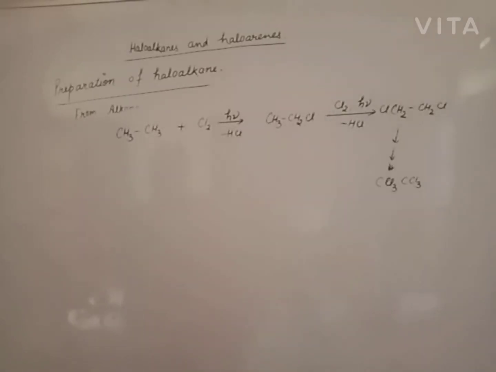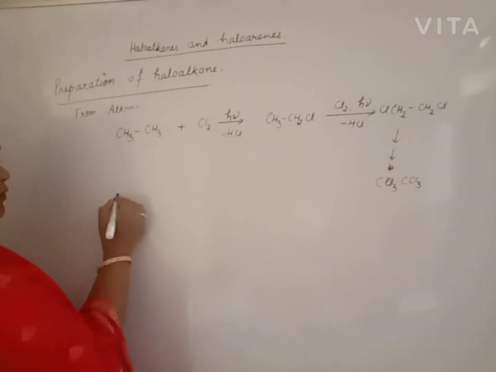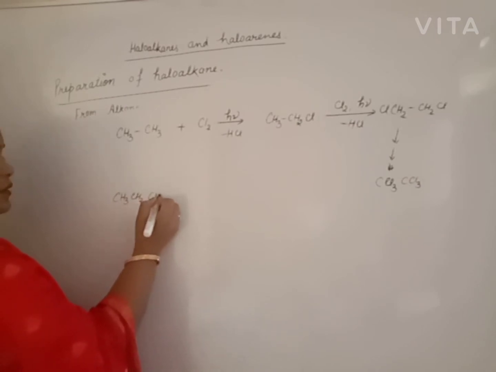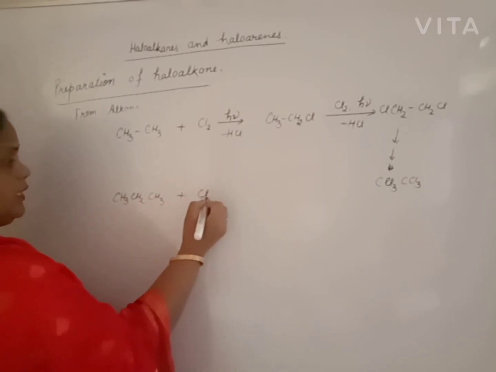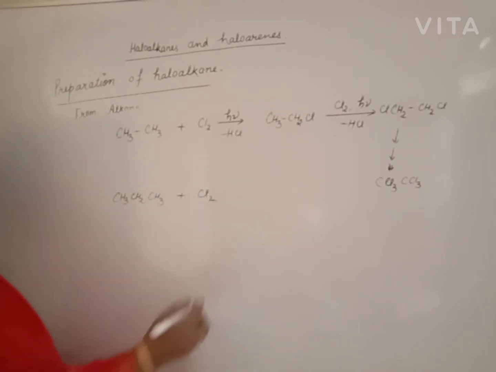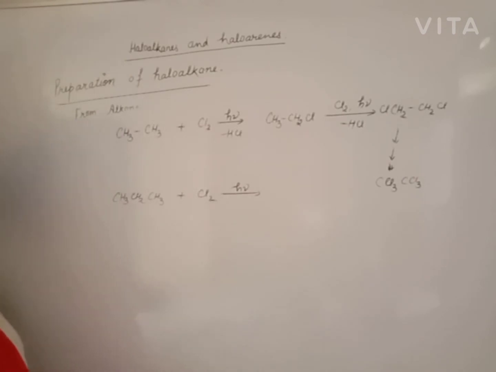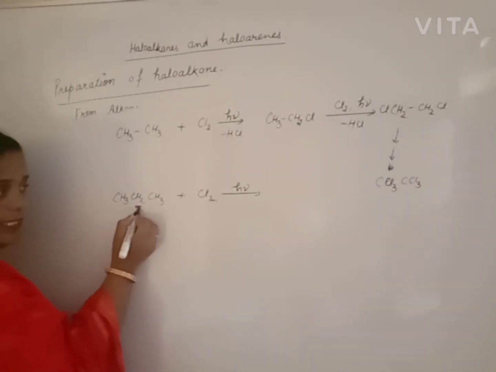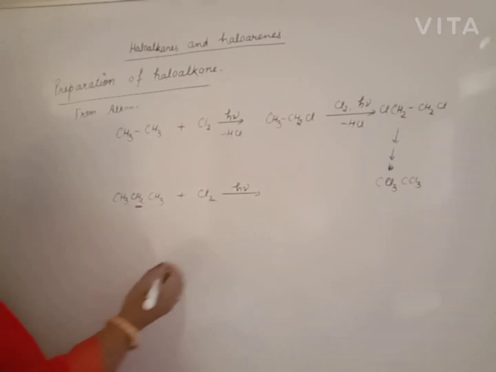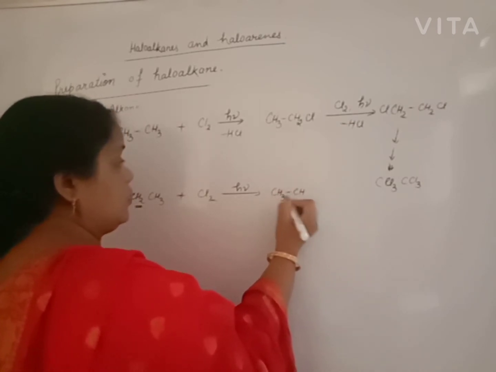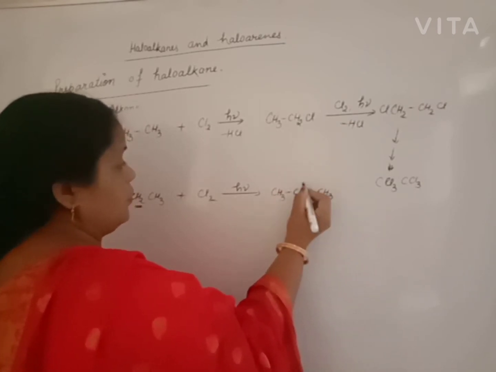Beta, if we have propane in place of ethane and pass chlorine or bromine gas in presence of sunlight, what will happen? It is obvious that 1 H is replaced out of 8 hydrogens. From which carbon? From the central carbon first. That means we have 2-chloropropane.